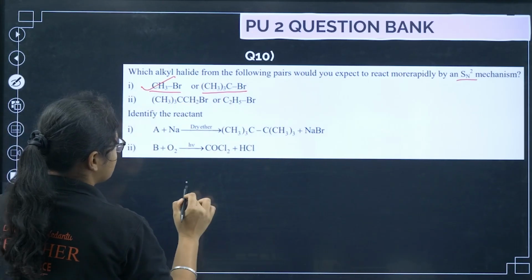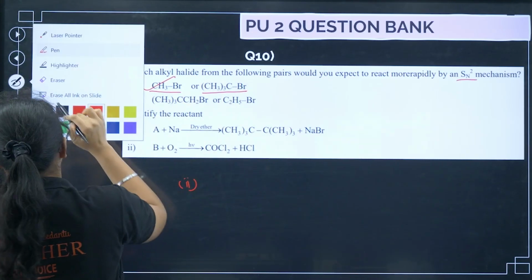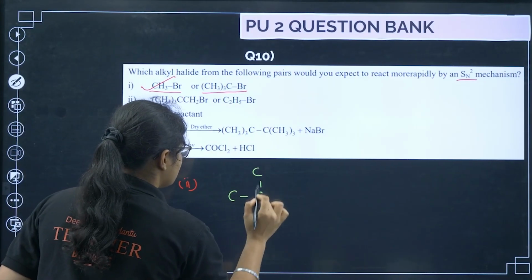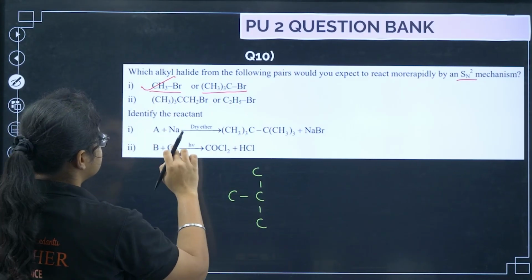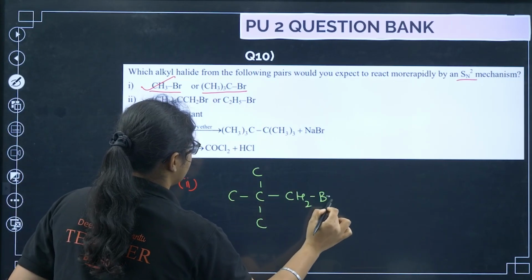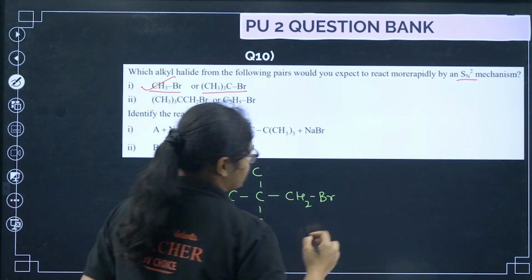Next, here if I see question number 2, the structures are given like this. Let me draw it for you. So I have 3 CH3 groups, then you have C, then you have CH2 and then Br, and then you have C2H5Br.